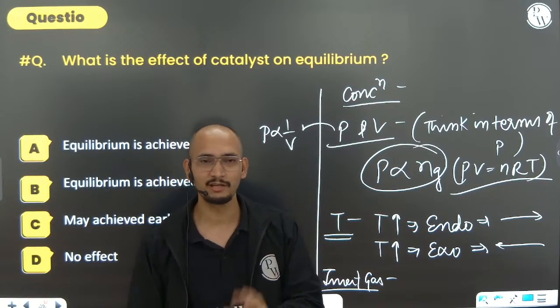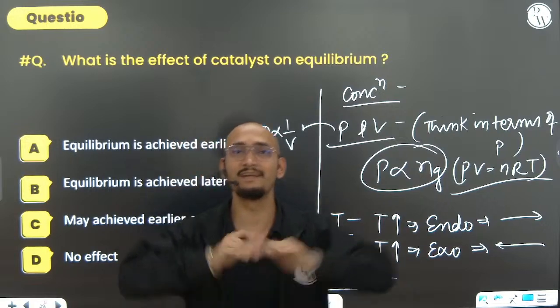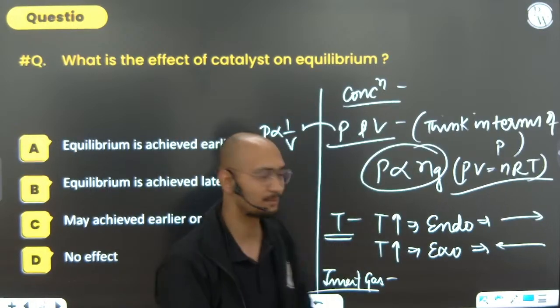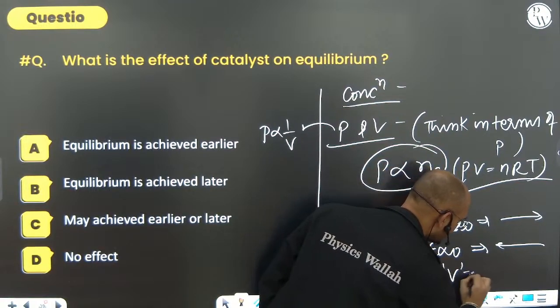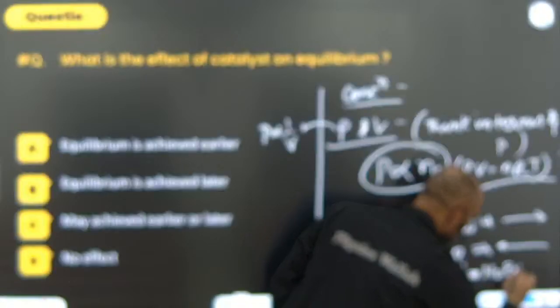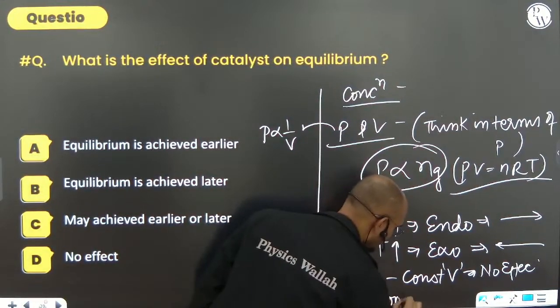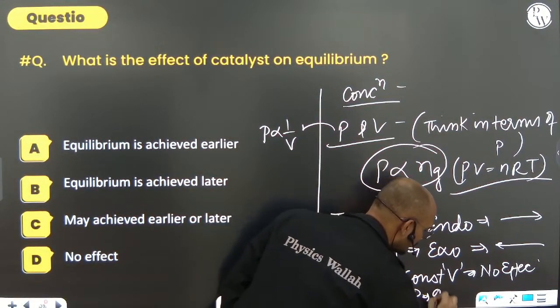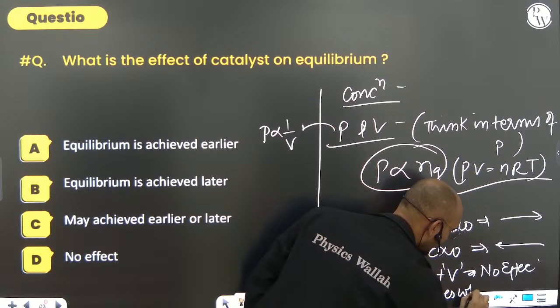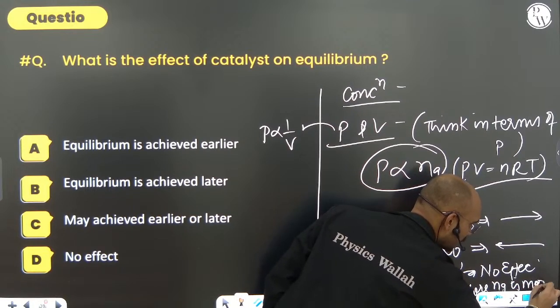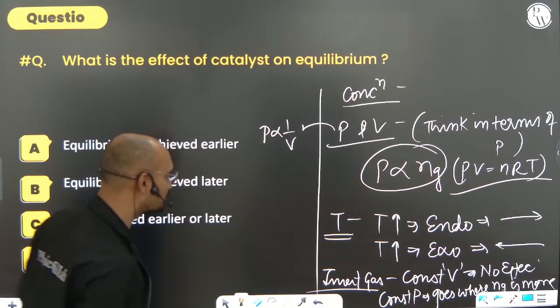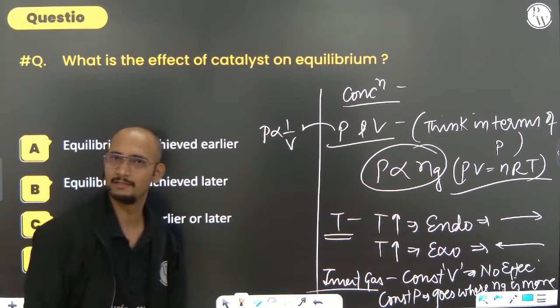For decreased pressure, it will always try to increase the pressure, so it will go in the direction where the number of moles is more. So at constant volume, no effect; at constant pressure, it goes where Δn(g) is more, where the number of moles is more. It's a simple thing that I have told you. Now it's all about Le Chatelier's principle.